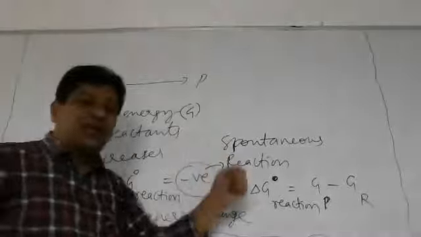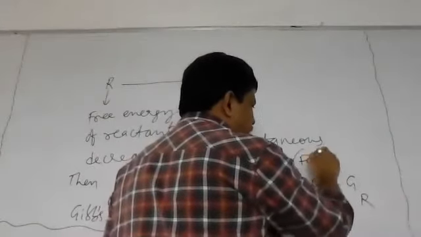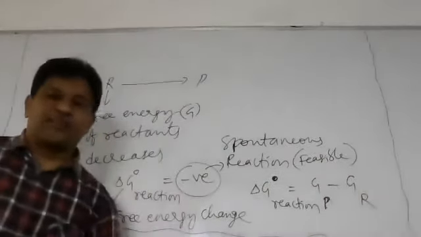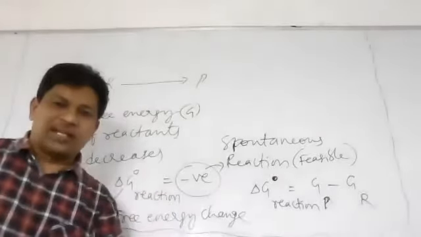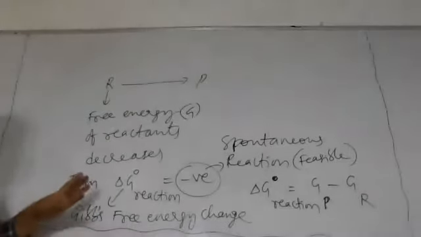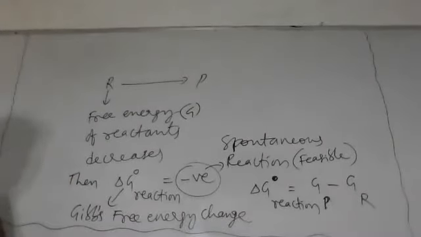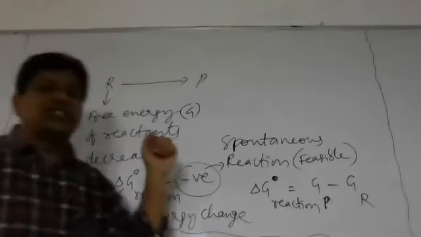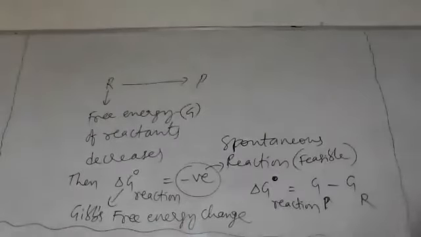and the reaction is feasible. The reaction is feasible, meaning the reaction is possible to occur. The reaction takes place, meaning reactants are converted into products. That is feasibility. So that is about delta G naught. About the feasibility of a chemical reaction, which branch of physical chemistry explains? Thermodynamics. Thermodynamics explains the feasibility of a chemical reaction, and also the initial state of reactants and final state of products. These two can be explained by thermodynamics. Now take the screenshot.